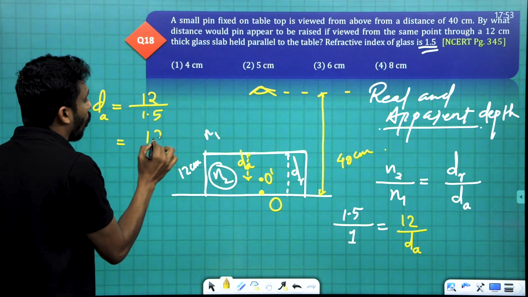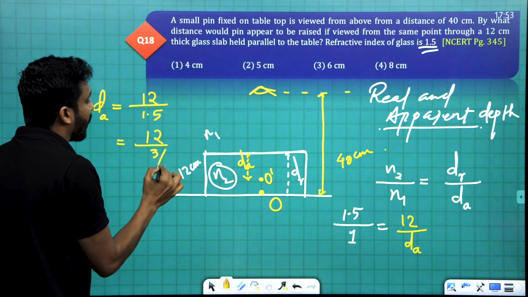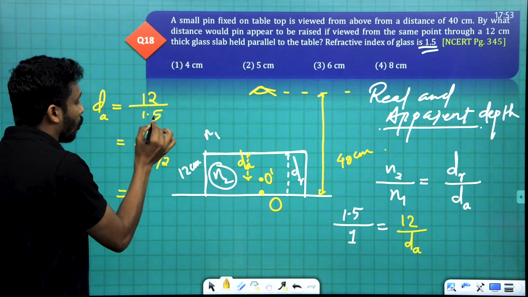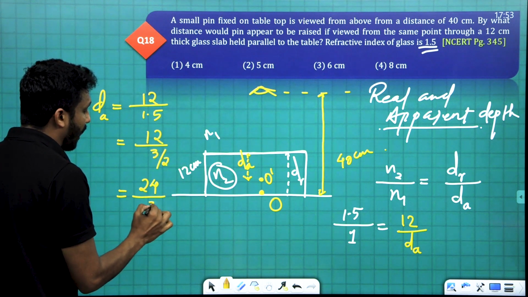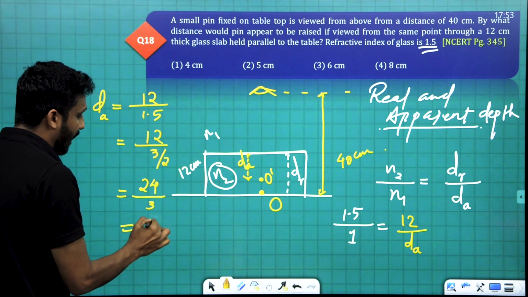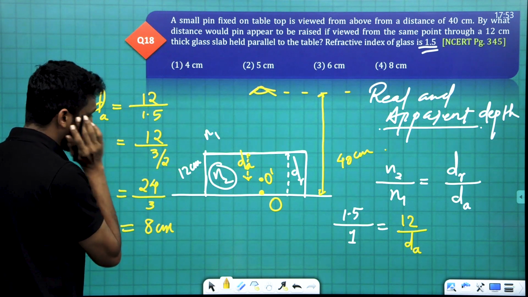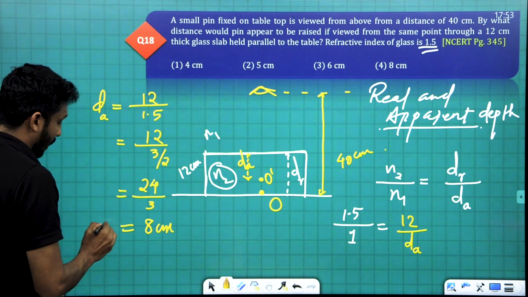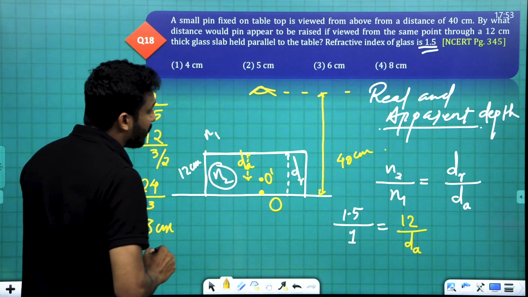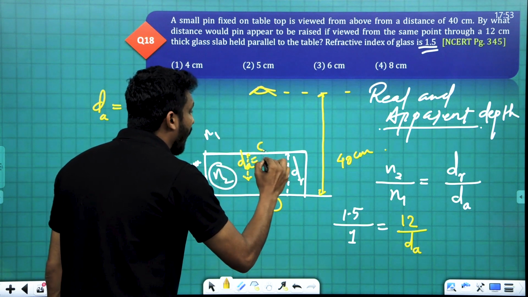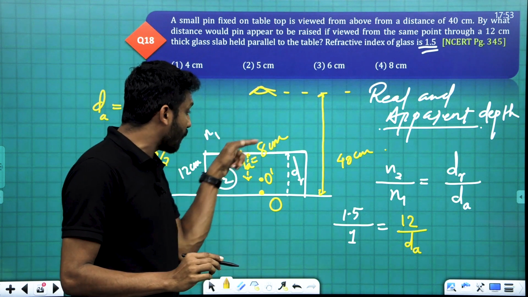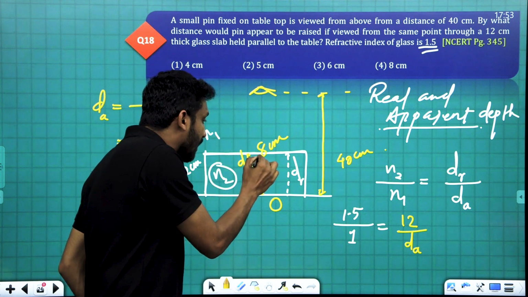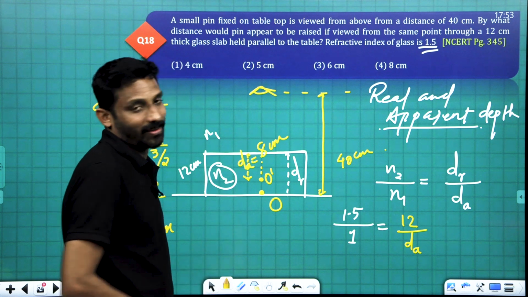12 divided by 1.5 is 3 by 2. Two into numerator, 2 into 12 is 24, by 3. That is 8 centimeter. The apparent depth obtained is 8 centimeter, from the surface of the glass slab.